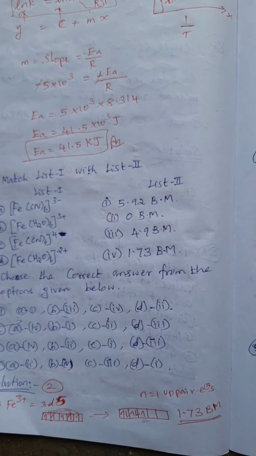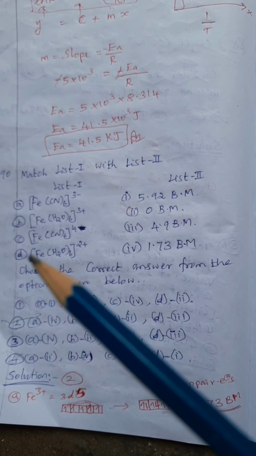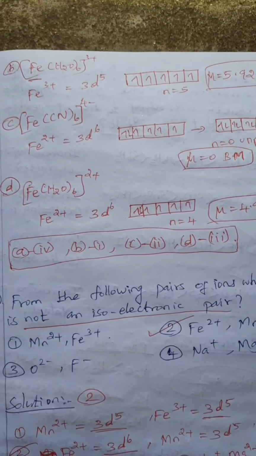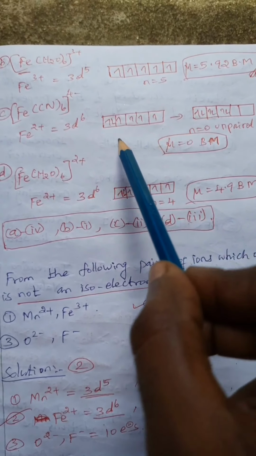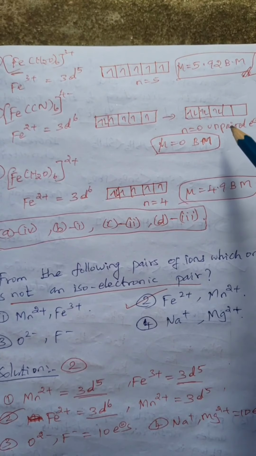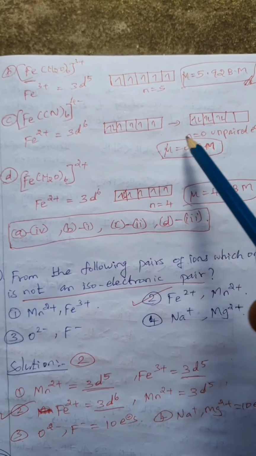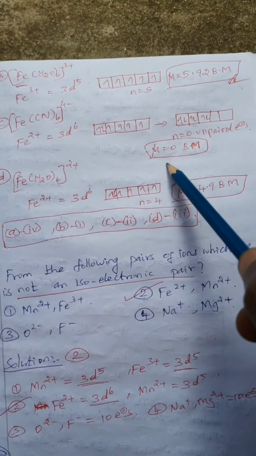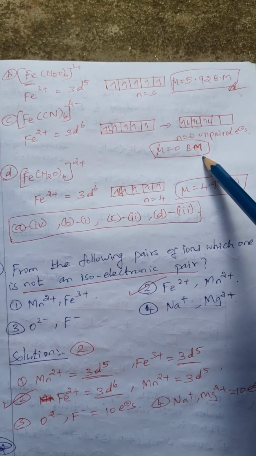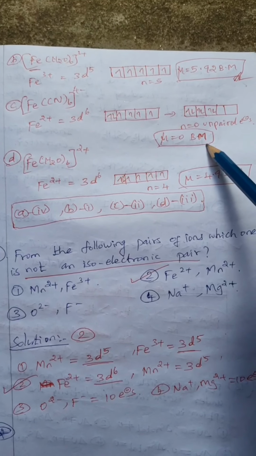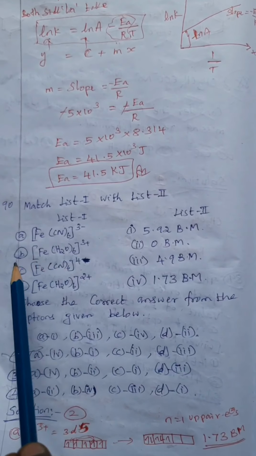Check the remaining ones. [Fe(CN)6]4-, here the oxidation state is 2+. Fe2+ has 3d6, so fill 6 electrons in the 3d orbitals. CN is a strong ligand, so they fully pair. So the number of unpaired electrons is 0, mu value is 0, so the magnetic moment is 0 BM. So C goes with 0.